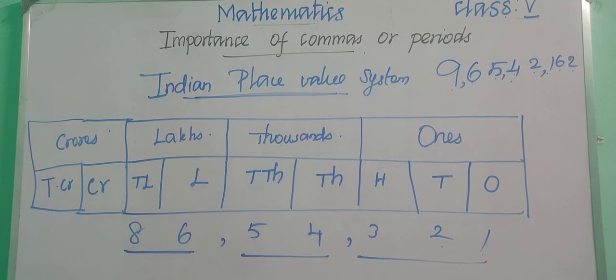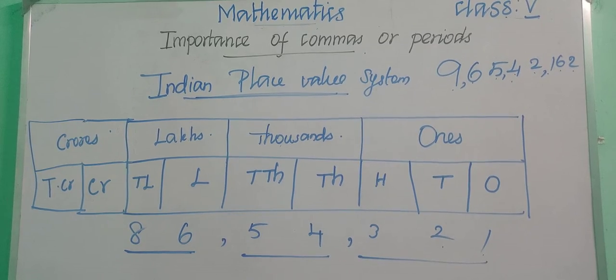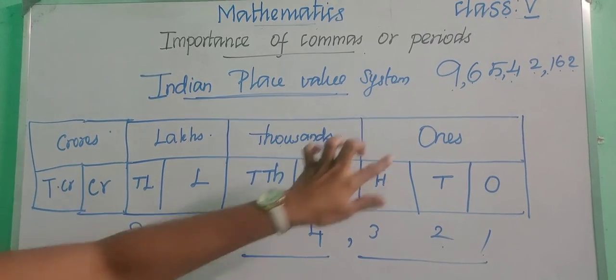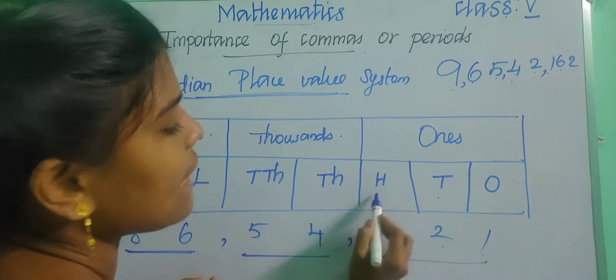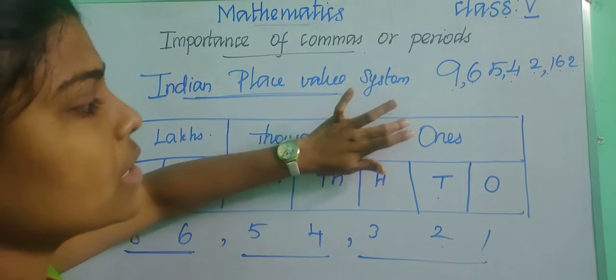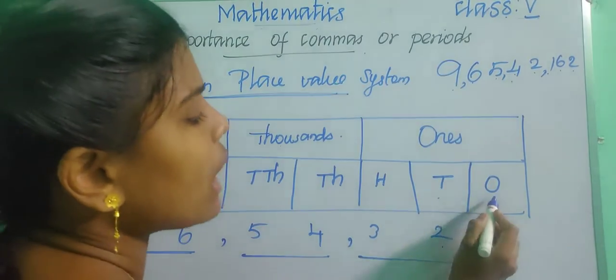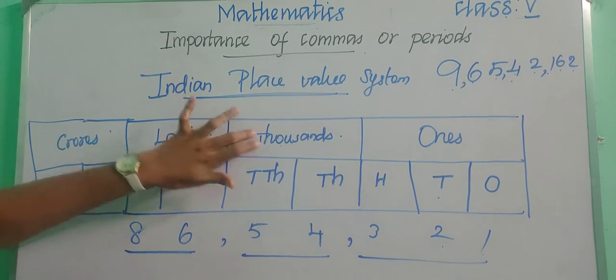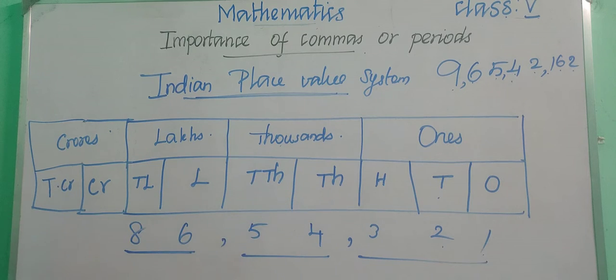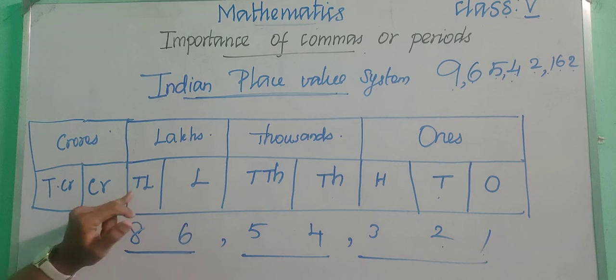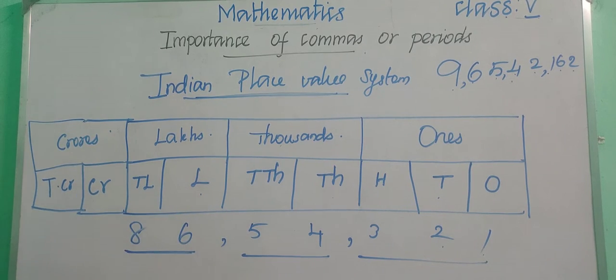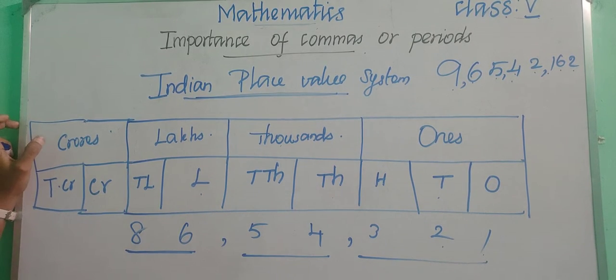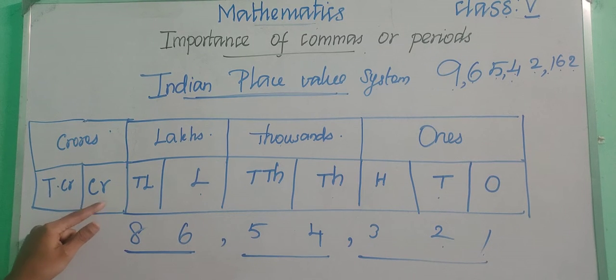Okay, children. So what are all the place values under the period ones? Under the period ones, we are having ones, tens, and hundreds. Three digits. Under the period thousand, what are all the place values we are having? Thousands and 10,000. Under the period lakh? Lakhs and 10 lakhs. Under the period crore? Crore and 10 crore. Okay, children.